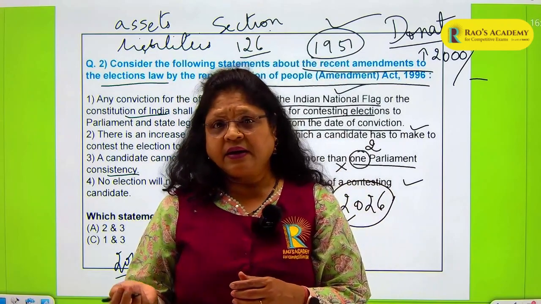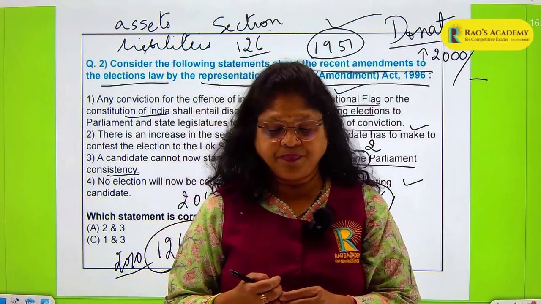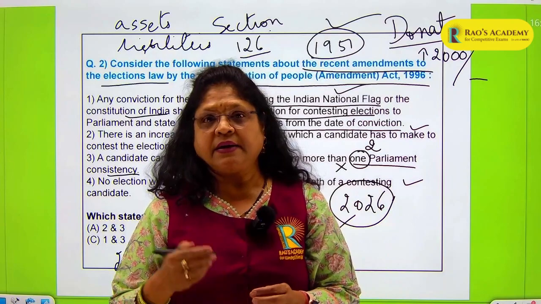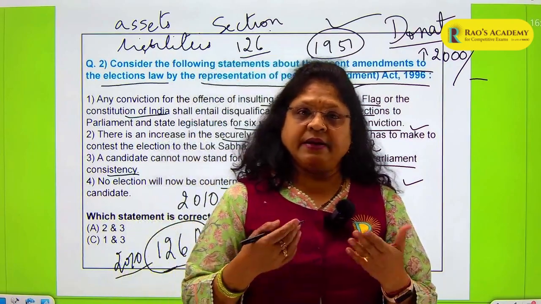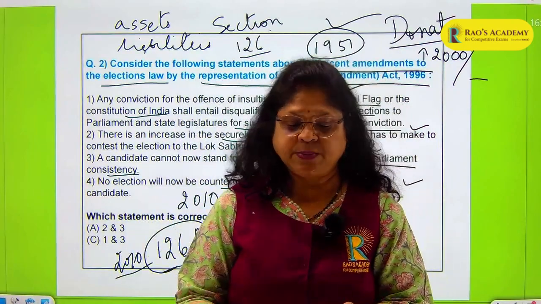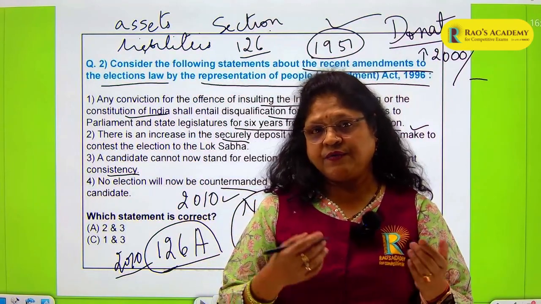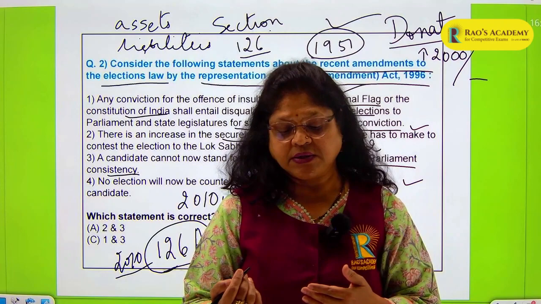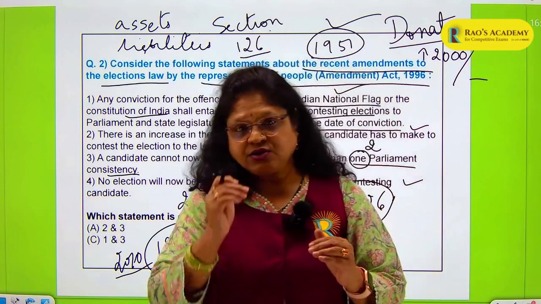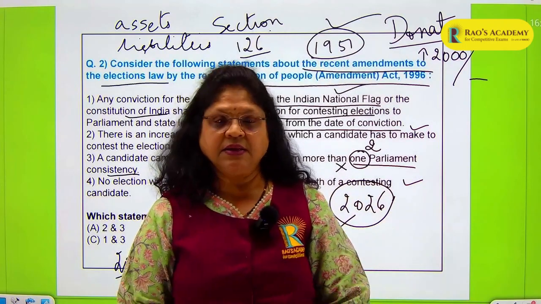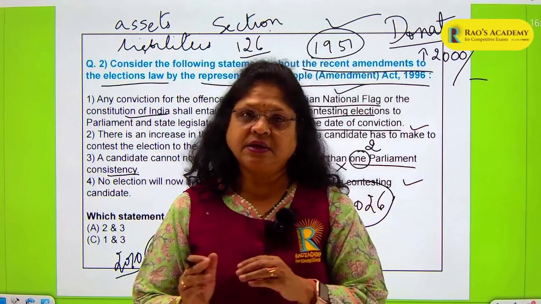And after getting elected also, within 90 days, if he is elected to the Lok Sabha, the candidate has to give it to the Speaker, and if he is elected to the Rajya Sabha, he has to give it to the Chairman of the Rajya Sabha. He has to file a declaration saying that these are his liabilities and these are his assets.